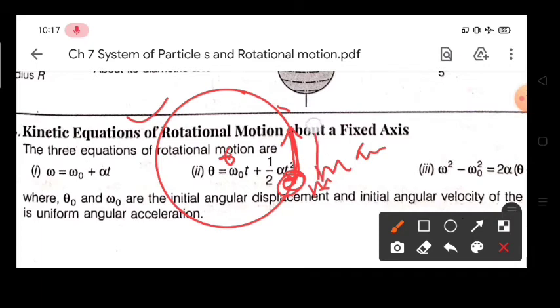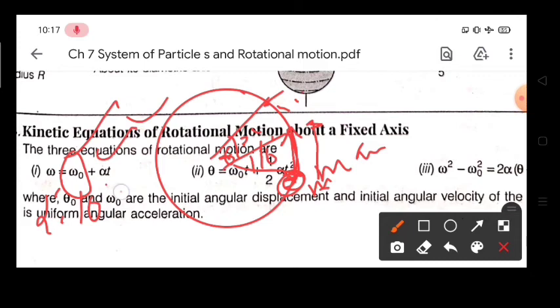Suppose at the start this man is moving with some initial velocity omega naught. Omega naught means how much angle you cover per second. Suppose in the first second you cover 10 degrees, then in the next second you cover 20 degrees, means you are increasing your velocity. So that 10 degrees is your omega naught and 20 degrees is your omega, and alpha will be what?